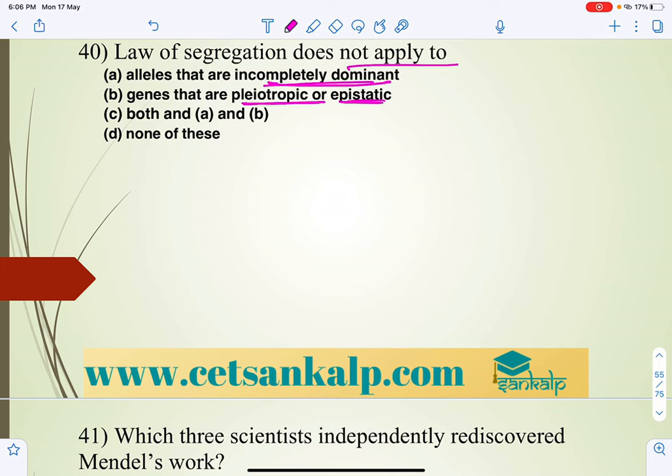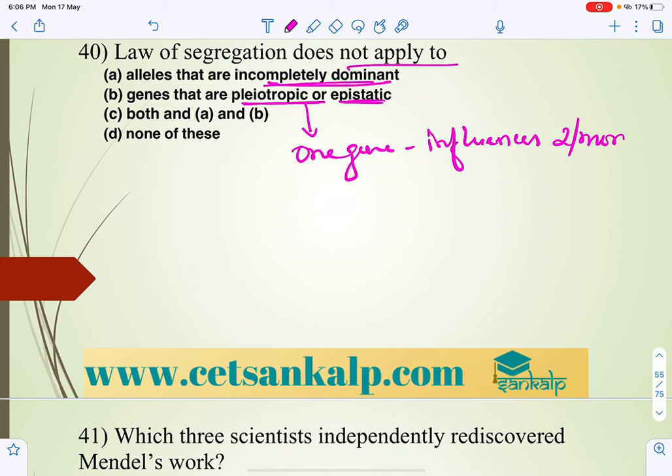What is pleiotropic? Pleiotropic means one gene influences two or more characters. One gene controls two or more characters, right?